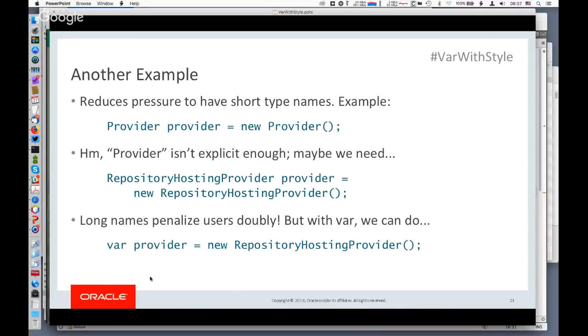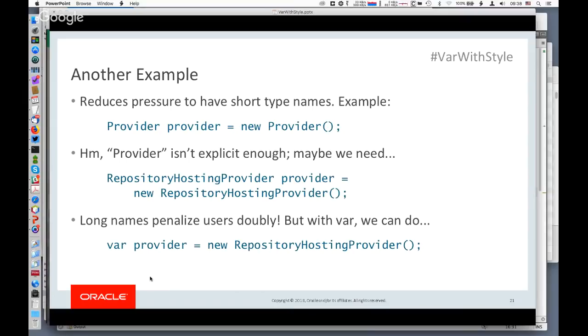But the problem is that provider is really not explicit at all. What is it providing? If he has multiple providers, you might need to be more specific about which provider he wants. In this case, what's being provided is a service, which is the hosting of a repository. So let's have a longer, more explicit type name: repository hosting provider.